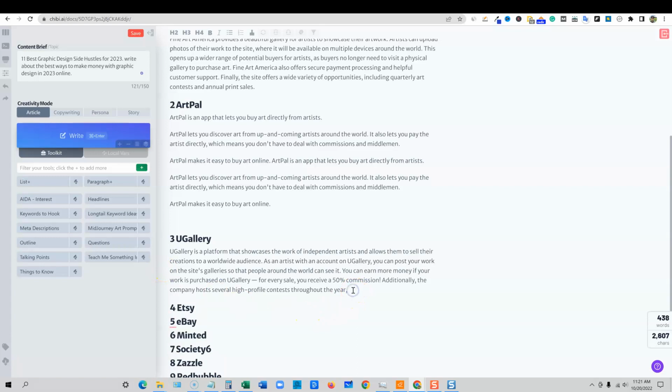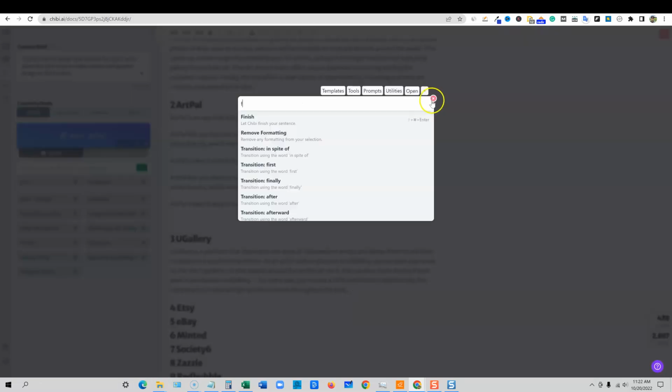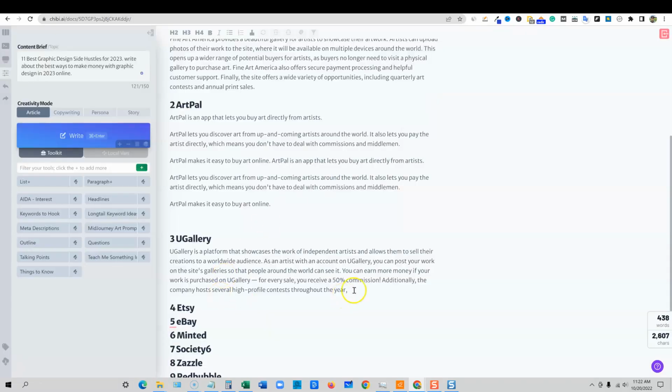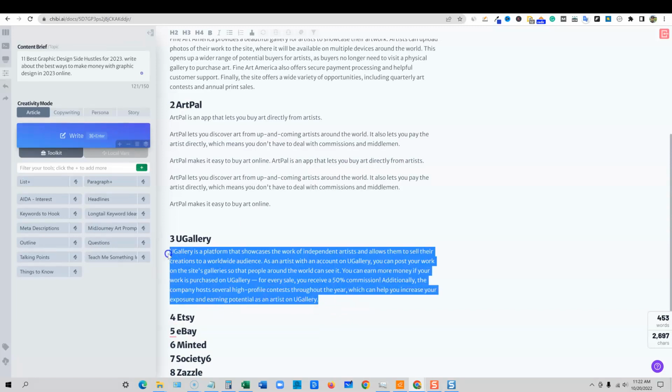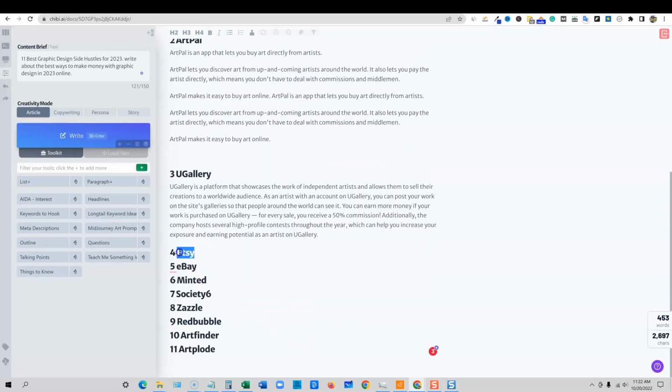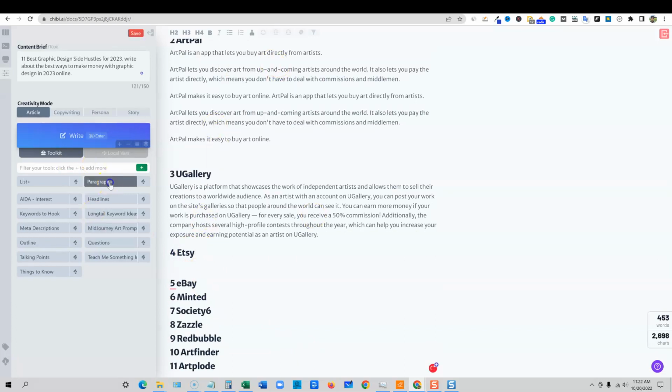Right here, we need that Finish button. Okay, is that Control Shift Enter? Let's try that. Control Shift Enter. It was Control Shift Enter, and I will never forget that. Control Shift Enter, and it just finished our sentence for us, okay? So you just bust through these. I'm going to do this right in front of you because I'm just going to show you how fast this is. There's so many different ways you can use this.